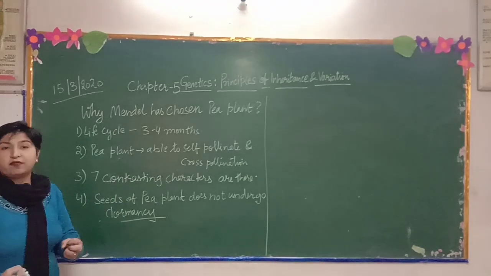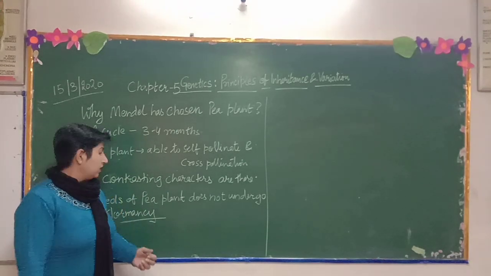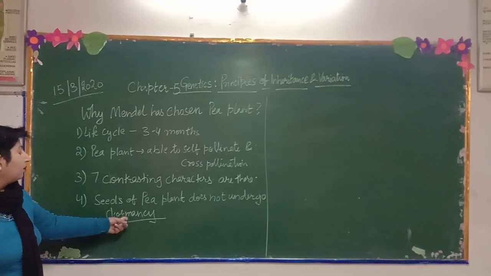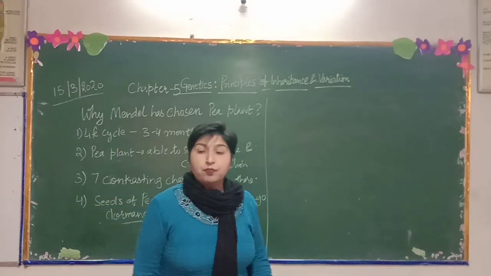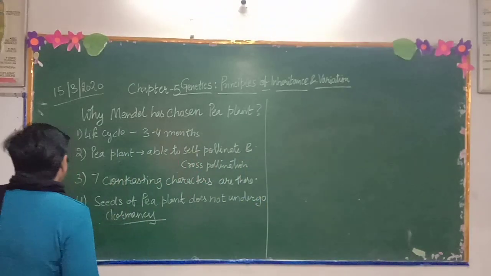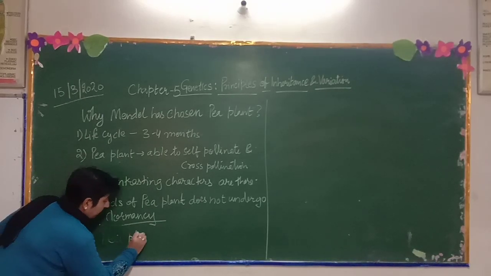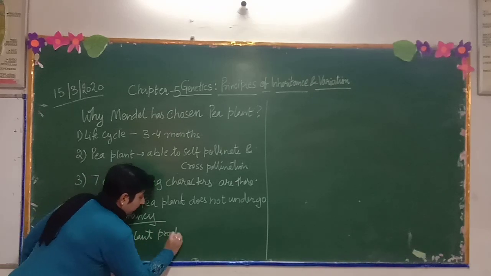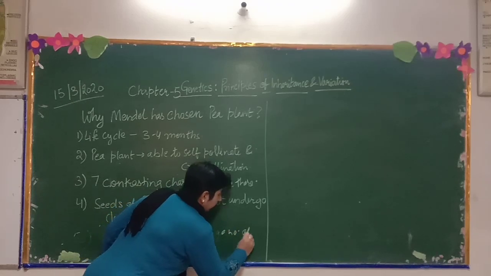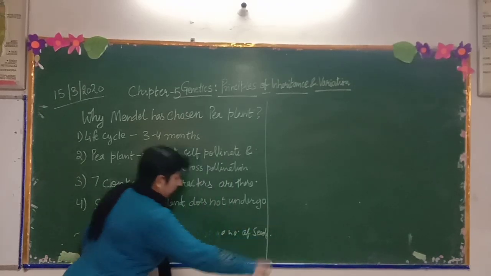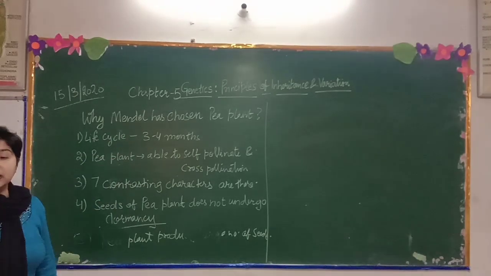The moment we have got the seeds, we are able to plant them again for the next generation to check. So that's another reason for picking pea plant for his experimentation. Another reason is that pea plant produces a large number of seeds. And these are the reasons why Mendel chose pea plant.